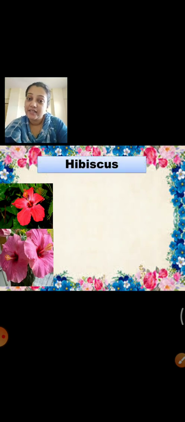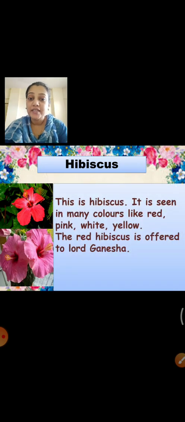Now, which is our next flower? Can anyone guess? Come on, can you guess what this is called? Hibiscus. This is called hibiscus. It is seen in many colors like red, pink, white, yellow, and more.